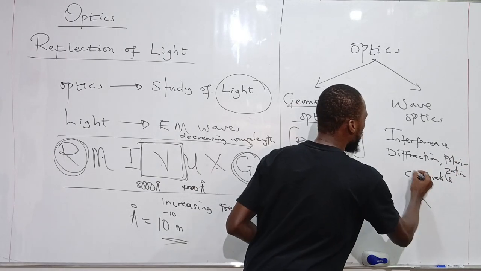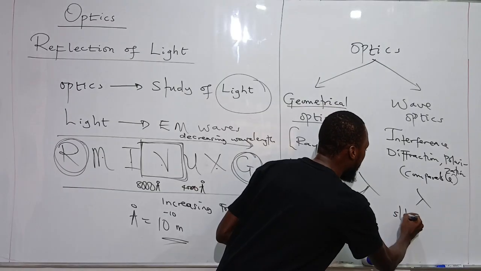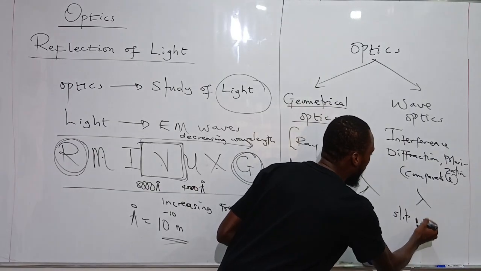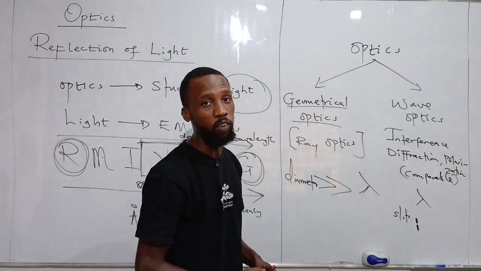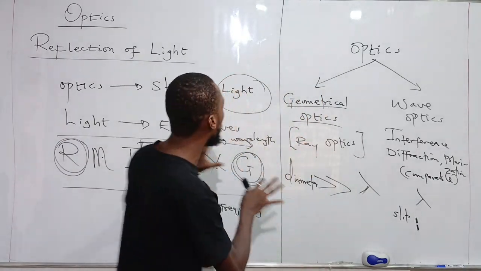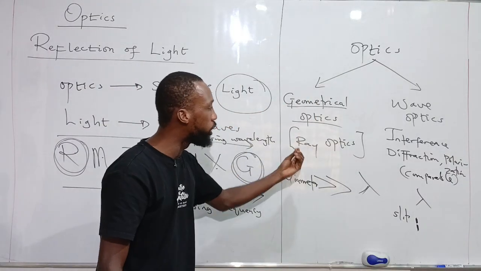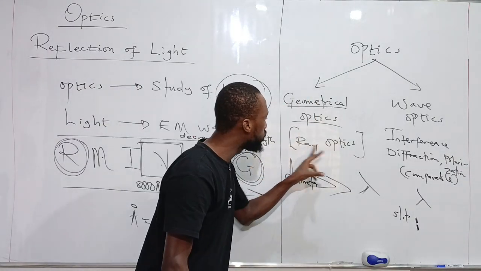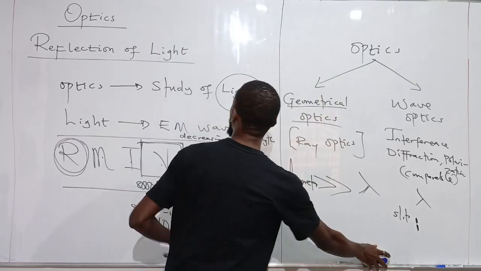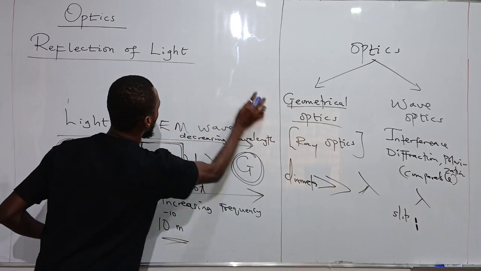Polarization here, because the objects that we are using, which are usually our basic slits, small openings, have a diameter comparable to the wavelength of the light that we are considering. So that implies that the aspect of optics that I want to talk about in this lesson is just geometrical, or ray optics, the study of optics through the usage of the ray of light, which means the path followed by light. So let's begin properly with reflection of light.